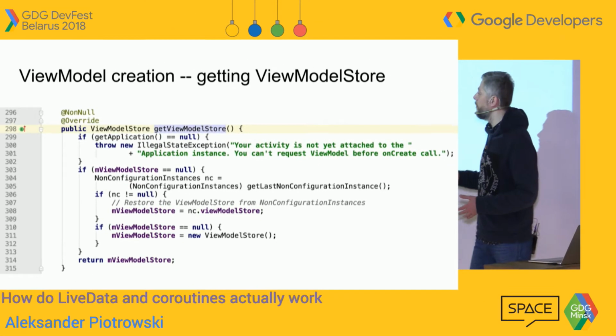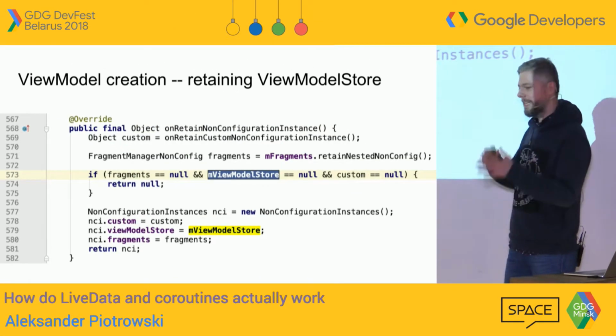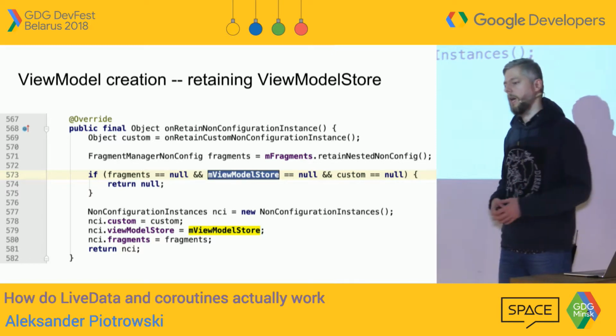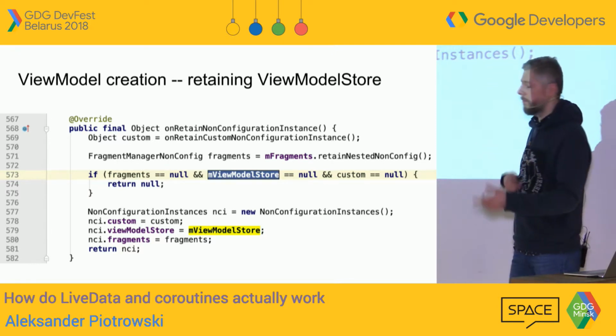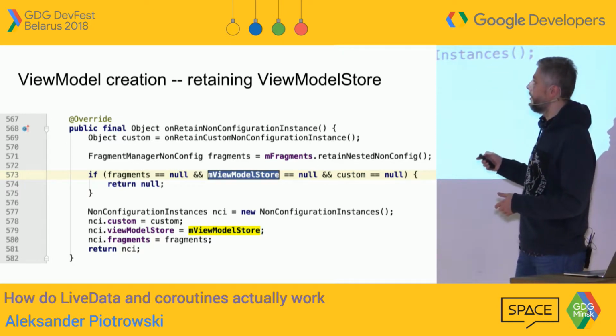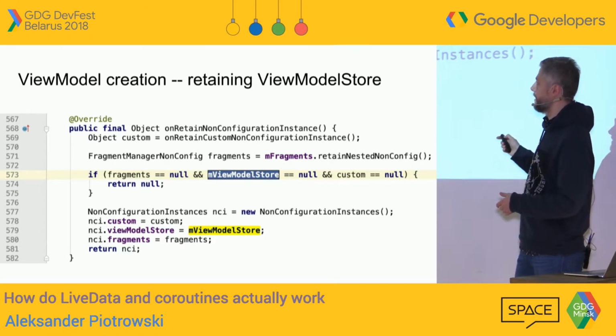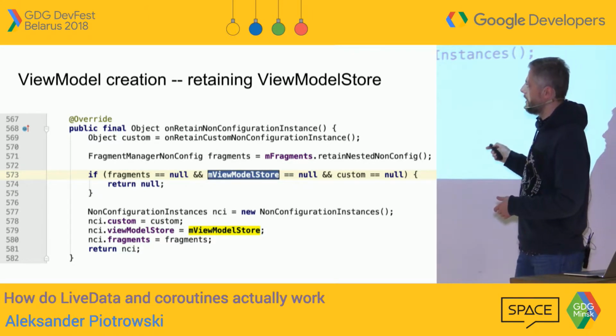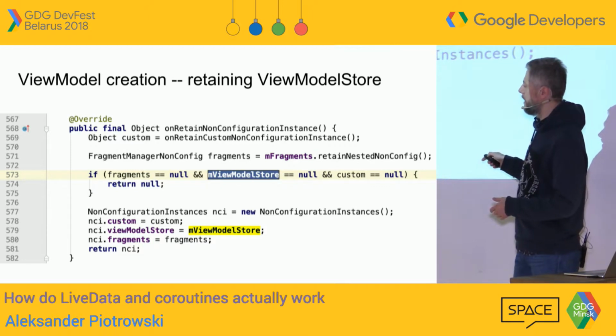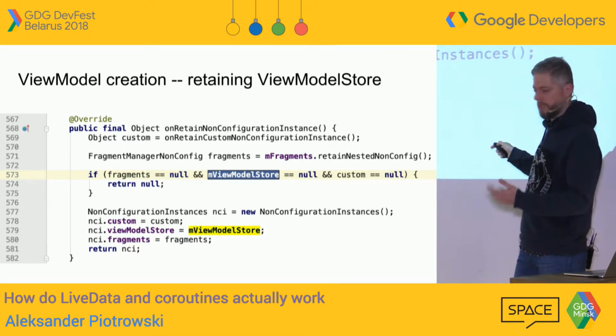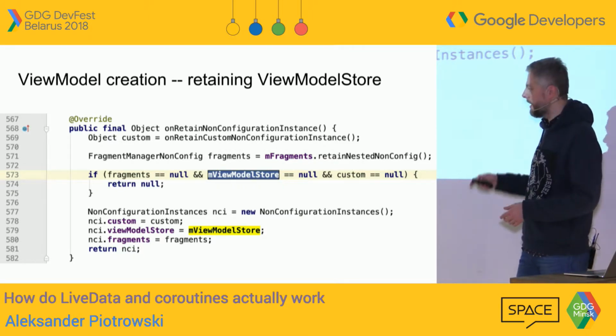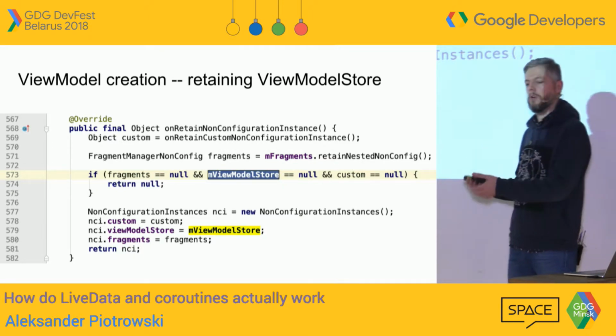So let me show you how it actually looks when an activity is trying to store the view model store during a configuration change. There is a method called onRetainNonConfigurationInstance. Inside of this method, there is some magic happening, but eventually a non-configuration instance is created, and a view model store is just passed there as a reference. And then that's returned to the Android framework.